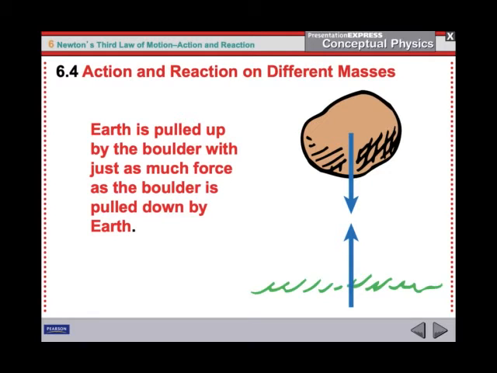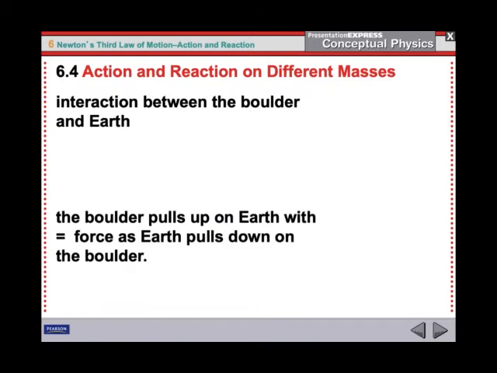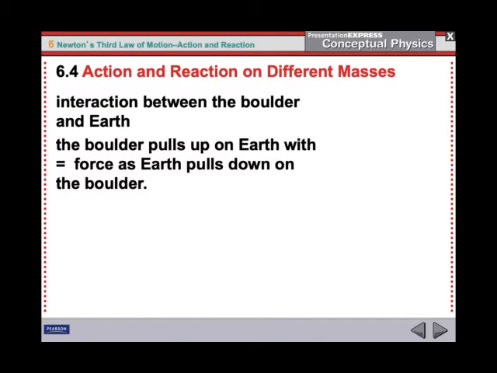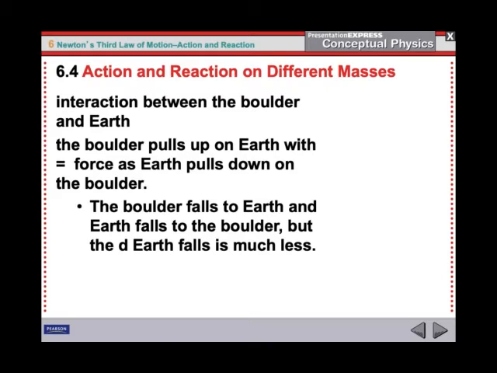Well, it all has to do with mass. So the interaction is between the boulder and the earth. The boulder pulls up on the earth with a force equal to what the earth pulls down on the boulder. Okay, that's Newton's third law. The boulder falls to the earth, but the earth also falls to the boulder. But the distance that the earth falls is much less because force is equal to mass times the acceleration. We're not accelerating as much because we have the huge mass of the earth.